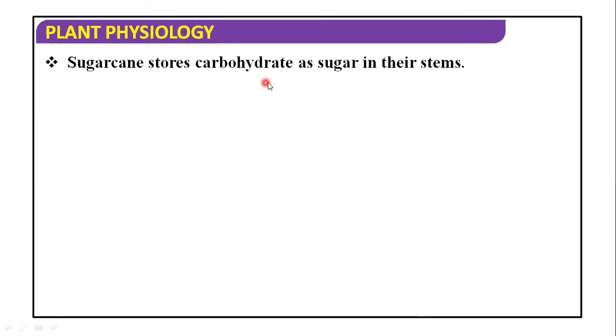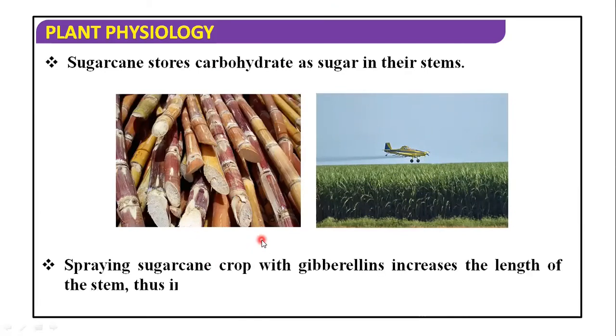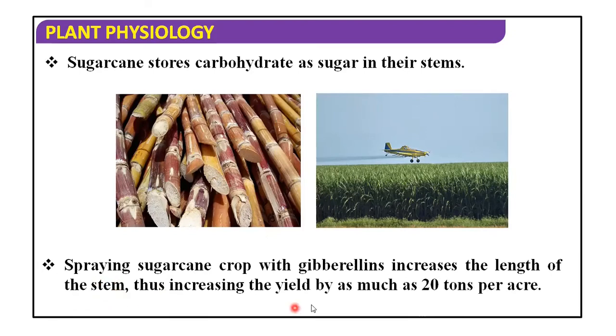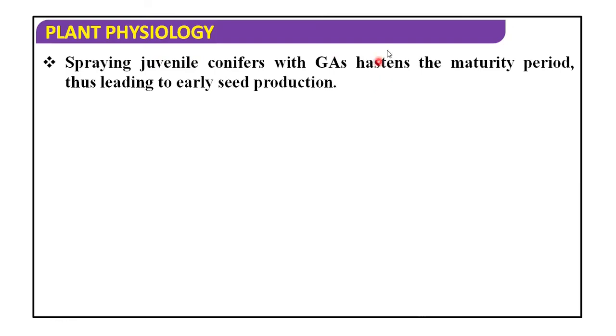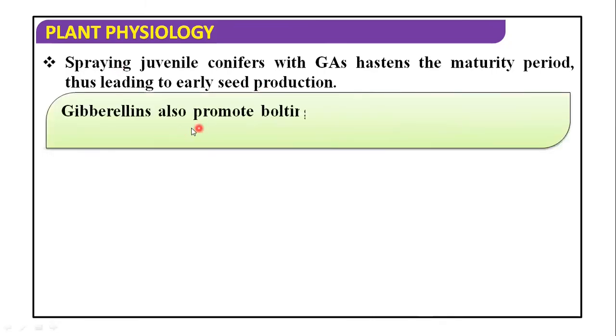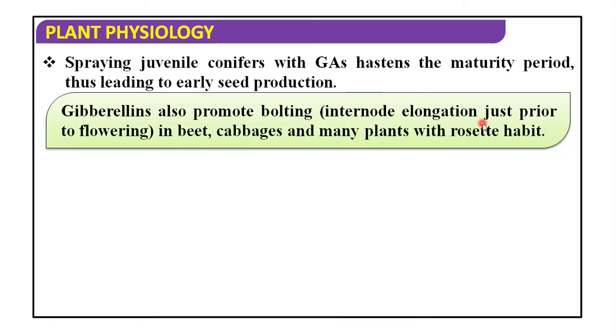Now, sugarcane stores carbohydrate, as you all know, as sugar in its stem. Spraying sugarcane crop with gibberellins increases the length of stem, thus increasing the yield by as much as 20 tons per acre. Spraying juvenile conifers with gibberellic acid hastens the maturity period, thus leading to early seed production. Gibberellins also promote bolting, that is internode elongation just prior to flowering. It happens in beet, cabbage and many plants with rosette habit.